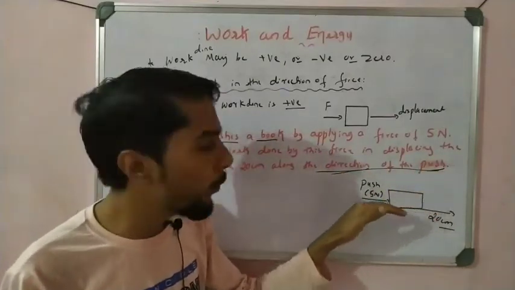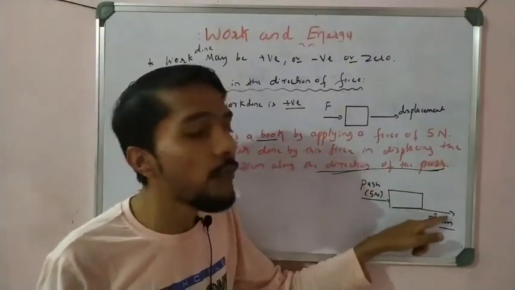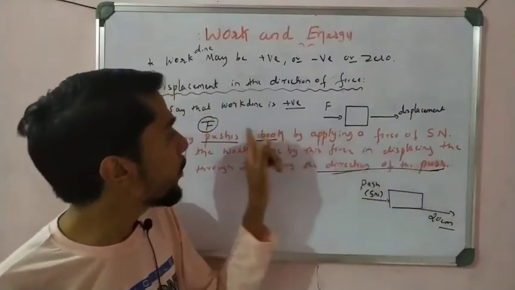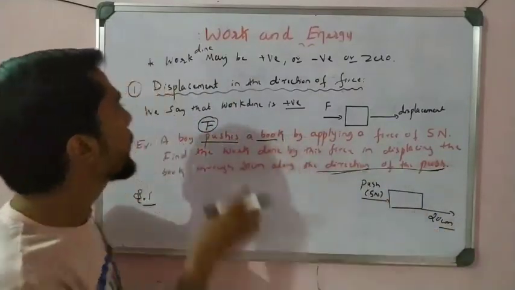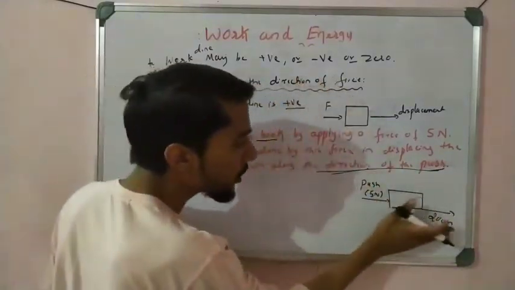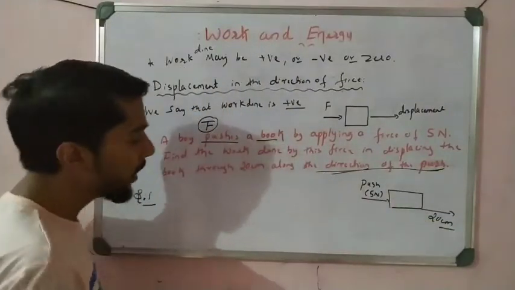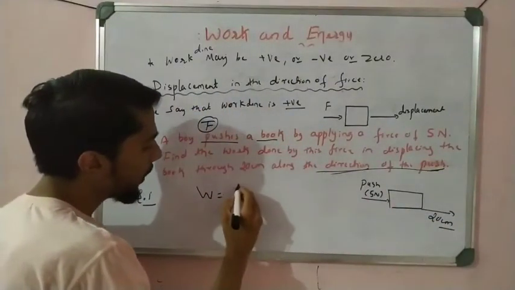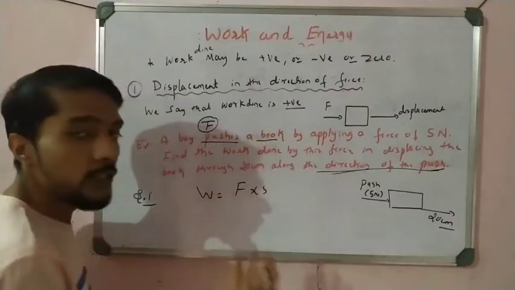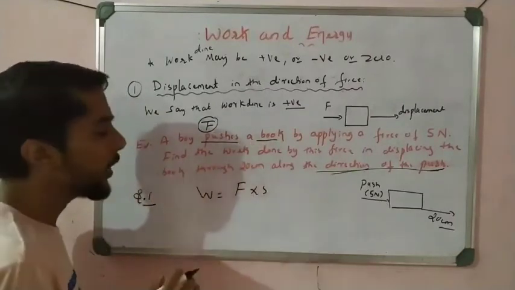So that means the force direction and the displacement direction are both the same. In the direction of push means both are in the same direction. When the displacement and the force are in the same direction, we take positive work done, right? So W is equal to F into S, that is positive. If F is positive, we take positive, and if negative, we take negative, right?